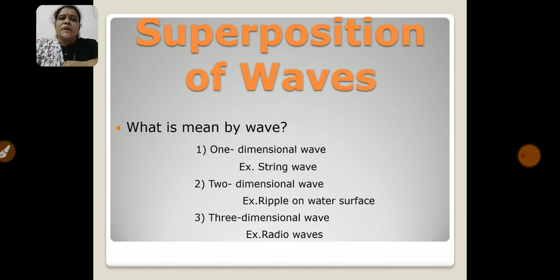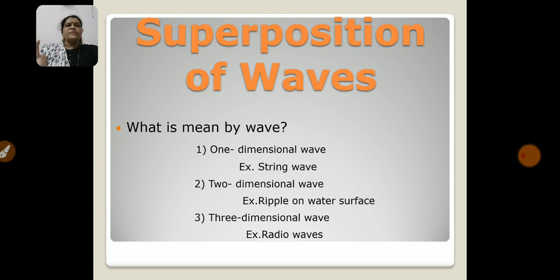The second type is the two dimensional wave. For example, a ripple on a water surface. Have you seen ripples created on the surface of water when a stone is dropped in it? The water is displaced where the stone actually falls.